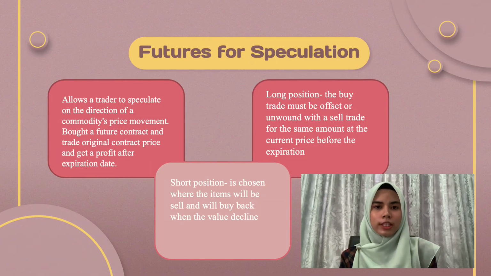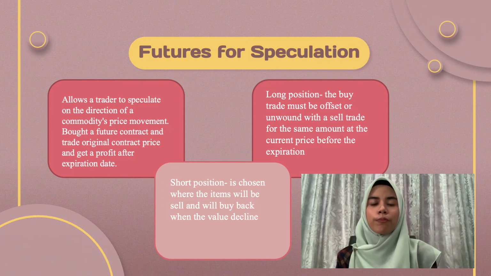Now, futures for speculation. A future contract allows a trader to speculate on the direction of movement of a commodity price. If a trader bought a future contract and the price of the commodity rises and is trading above the original contract price at expiration, then they will have a profit. Before expiration, the buy trade, the long position, would be offset or unwound with a sell trade of the same amount at the current price, effectively closing the long position. A short position is chosen where the item will be sold and bought back when the value declines.